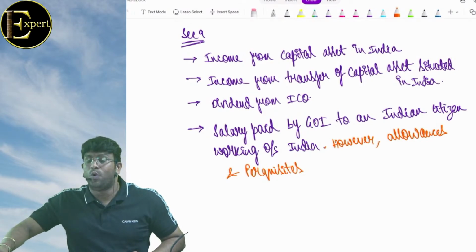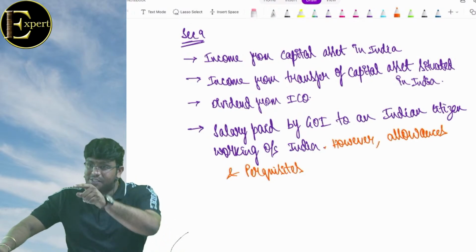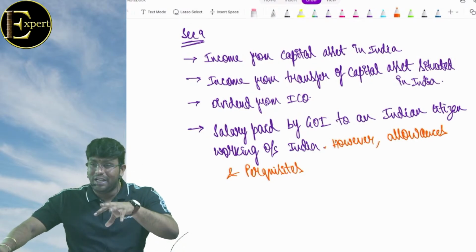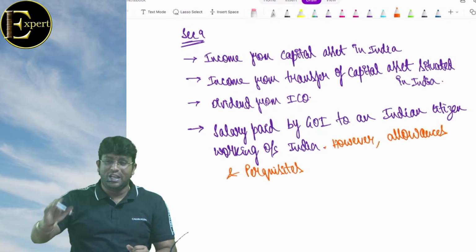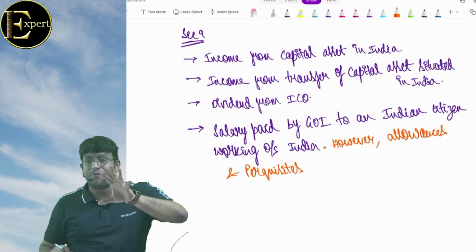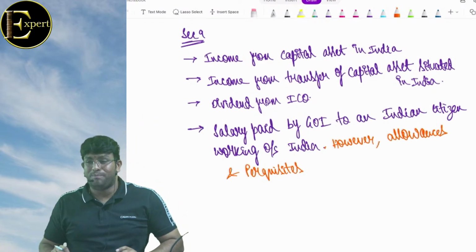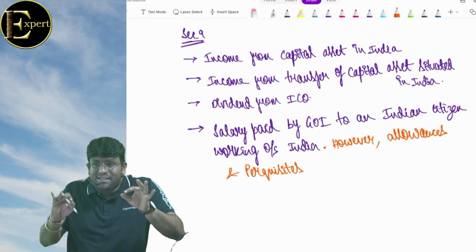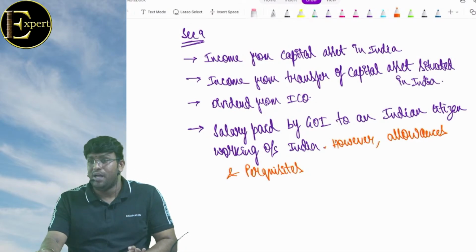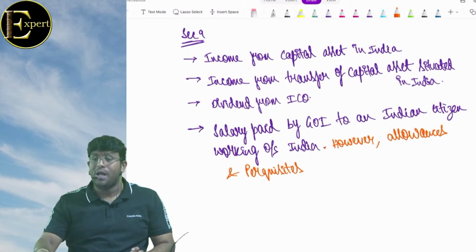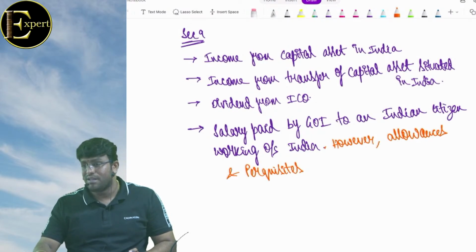दोस्तों, if you don't have a clarity between allowance and perquisite, completely gone. When I go to salaries, I'll teach you soon. Telephone allowance, fully taxable. Telephone perquisite, fully exempt. Food allowance, fully taxable. Food perquisite, more than 50 rupees per meal is taxable. So if you do a basic mistake in classifying allowance and perquisite, you will do a mistake in tax treatment. Mistake in tax treatment will have an impact on marks coming in the exam. Impact on marks coming in the exam will make a difference of 6 months. And 6 months is not a joke.